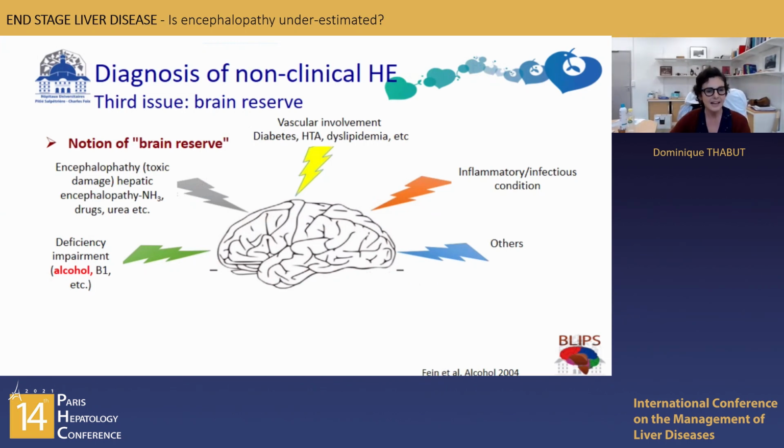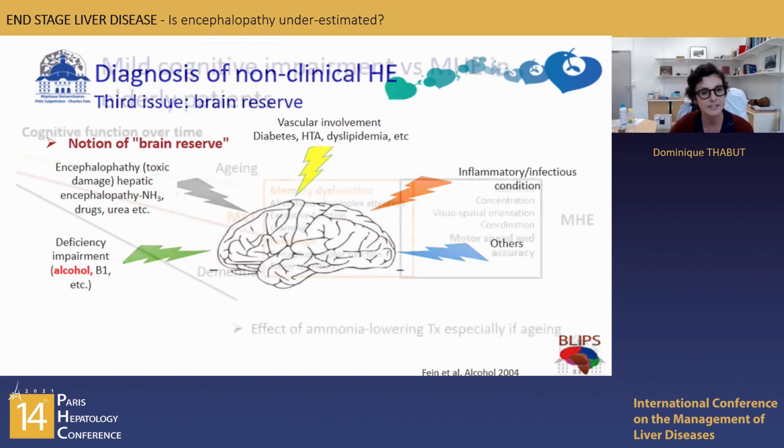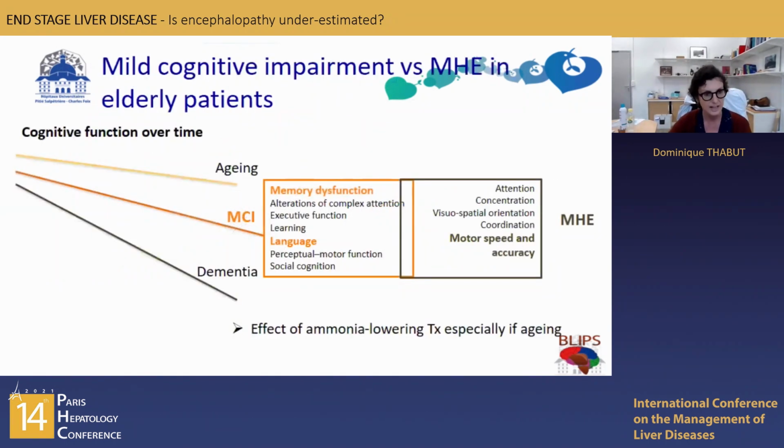And so the idea here is that you have a patient who is slow, but you can say, well, the diagnosis is not minimal HE, but something else because of the cause of this liver disease, or even because of something else, and something else is aging. And mild cognitive impairment, in fact, which is an intermediate state between aging and dementia in elderly patients, is really a differential diagnosis of non-clinical HE, which is very difficult to make.